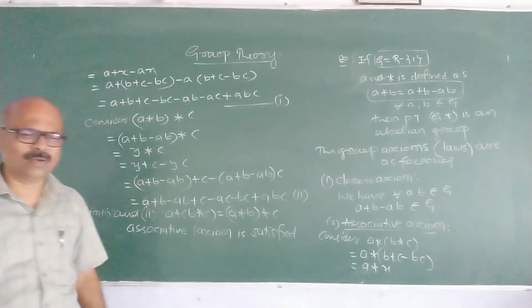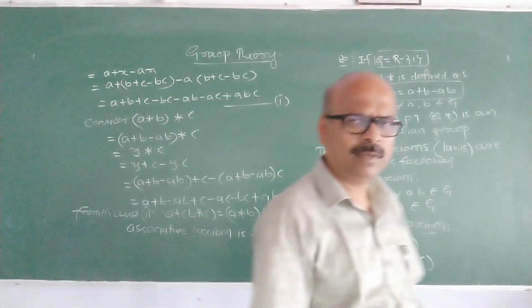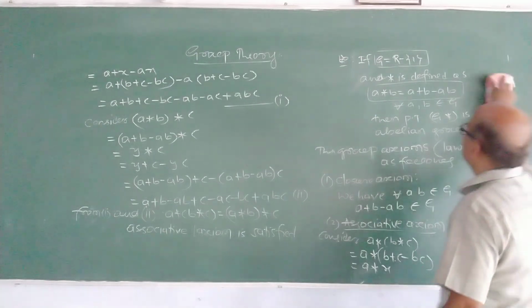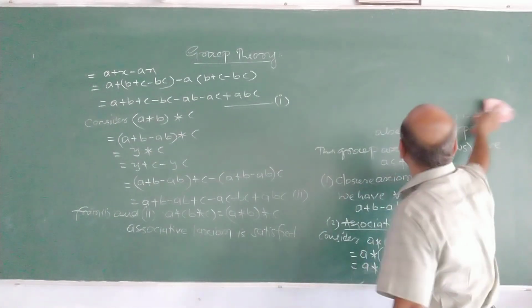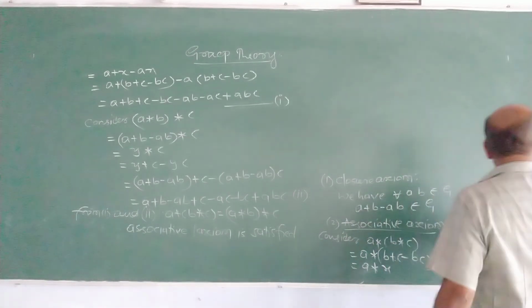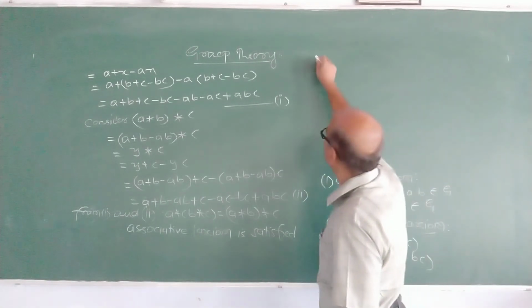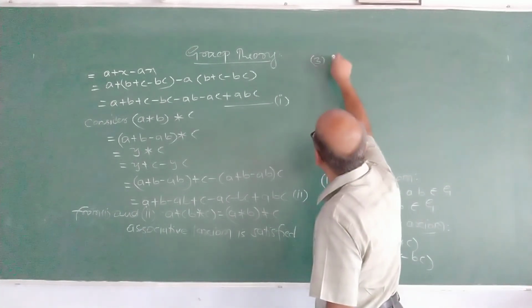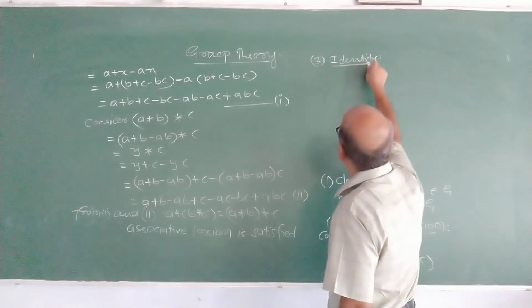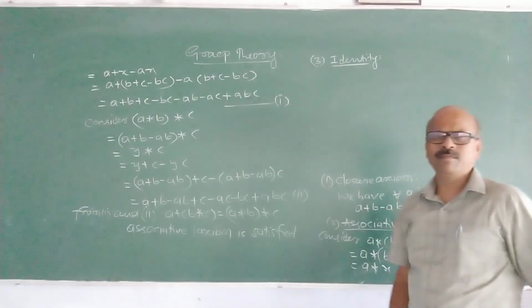So two axioms are over now. What is the first one? The first one is closure, the second is associative. What is the next axiom? The third one, identity. How to define identity?